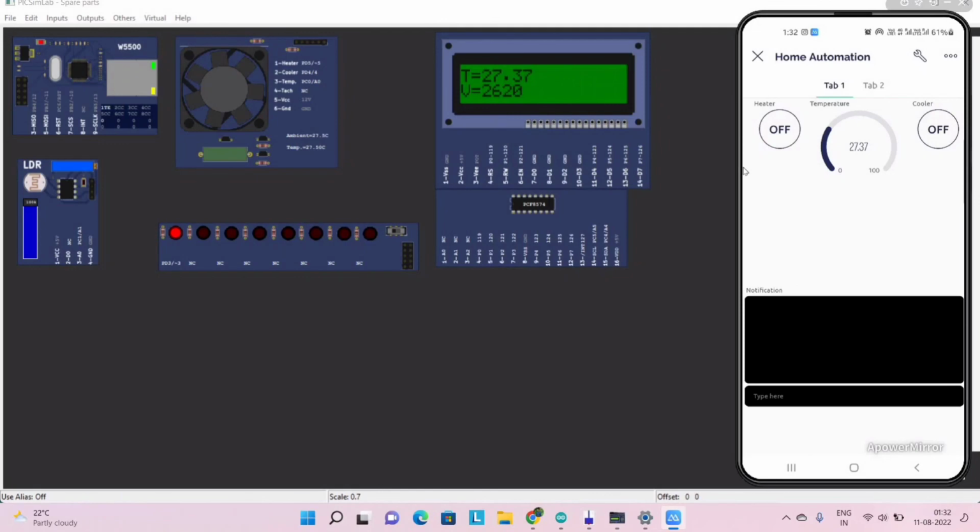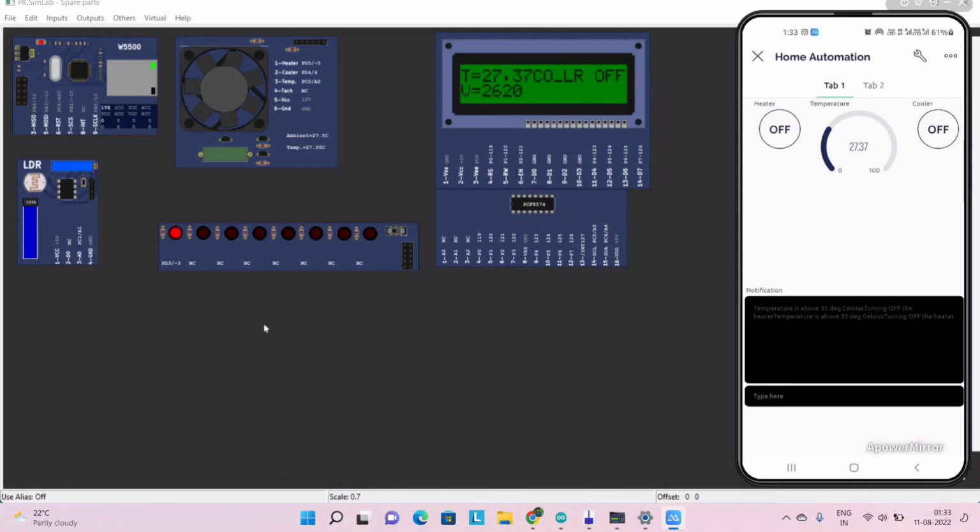Now we can control our home temperature using these two widget buttons, heater and cooler. When we turn on the heater, the temperature starts increasing, as we can see. Now when the temperature is 35, it will automatically turn off, and it is saying that the temperature is above 35 degrees Celsius, turning off the heater. So for cooling it down, we can turn on the cooler. We can now see that the temperature starts decreasing. It will decrease up to the specified value 27.37, as we specified in the program defined above.